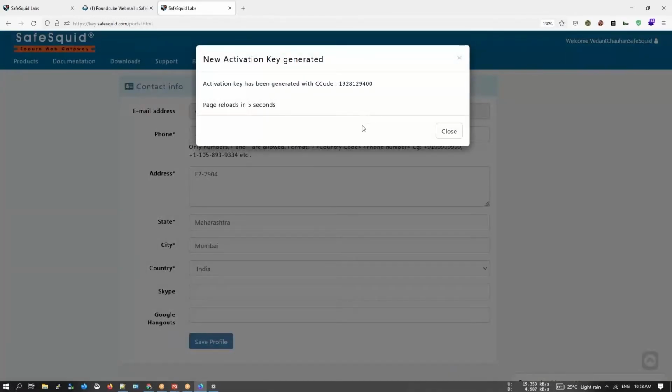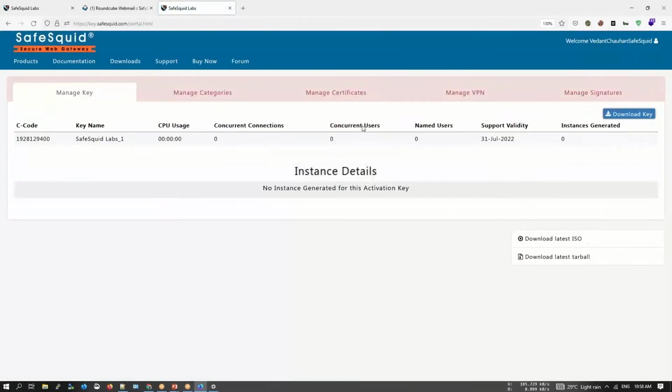Let's wait till our account gets activated properly. And there you are. So you have successfully created your account in key.csquid.com. The sub step that we are going to follow is downloading the activation key. Let's just quickly download the activation key.